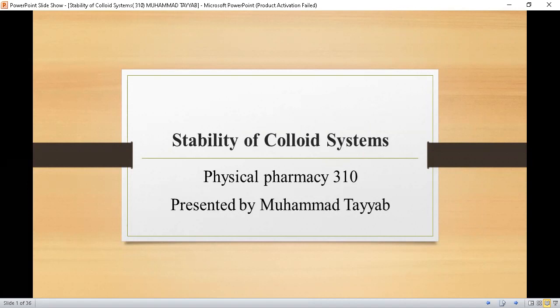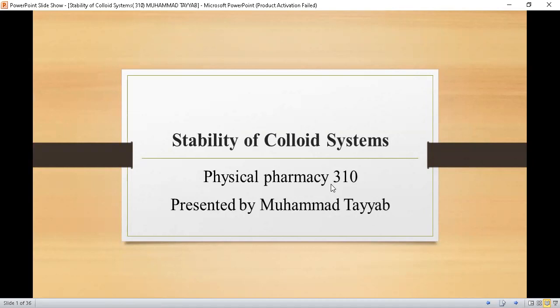Today we are going to discuss the stability of colloid systems. In the previous lecture we had a detailed study on colloids and their types. We discussed what colloids are, their types, their physical and chemical properties, and examples of colloids. So in today's lecture, students, we are going to discuss the stability of colloid systems.